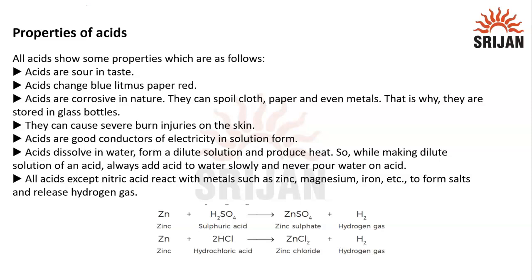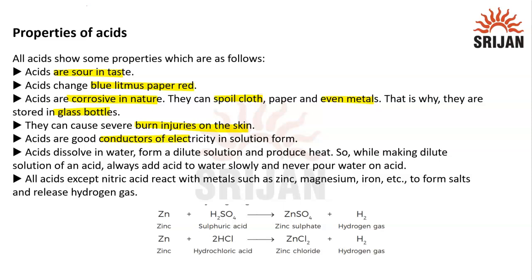Here are some of the properties of acids. Acids are sour in taste. They change blue litmus paper into red. They are corrosive in nature. They can even spoil cloth, paper, and even metal. That is why they are stored in glass bottles. They can cause severe burn injuries on the skin.